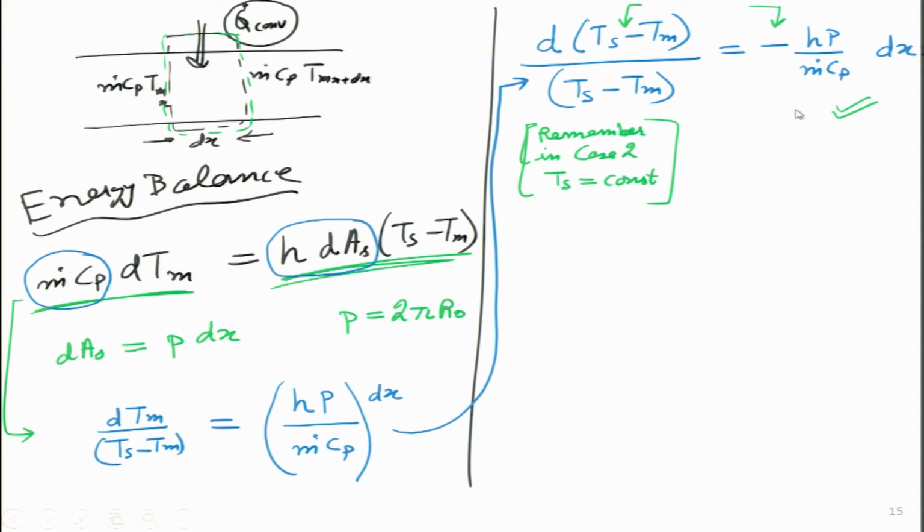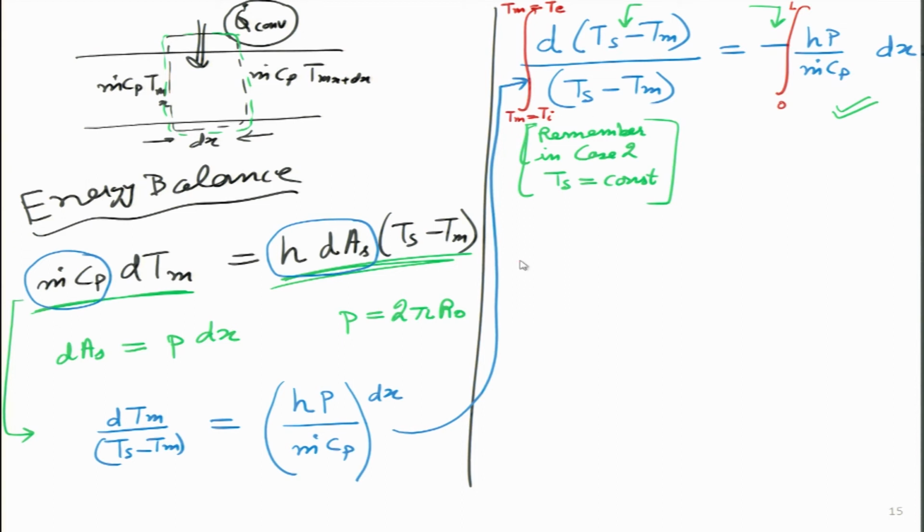I can do an integral, not differentiate, I will take an integral on both sides. So, I will integrate this over here, integrate it over here. What are the limits that I want to put on this particular integral? On the right hand side, I am integrating for the full pipe, so from 0 length to length L. On the left hand side, I am integrating for mean temperature. So, initially mean temperature is Ti, and finally mean temperature is Te. So, inlet temperature to exit temperature I am integrating.